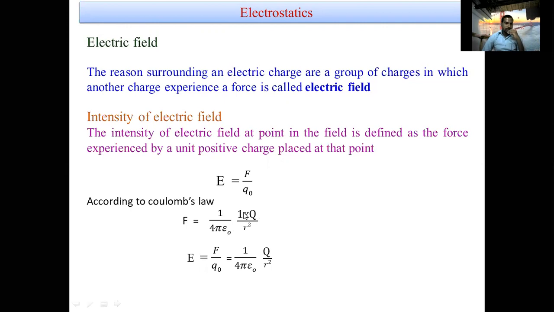Here the force experienced by the unit positive charge means one charge is unit, that is 1 into Q. According to Coulomb's law, F is equal to 1 by 4 pi epsilon naught 1 into Q by r square, so the final electric field intensity is equal to F by Q naught, which is 1 by 4 pi epsilon naught into Q by r square.